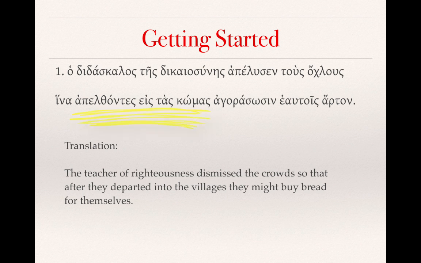We could move it to the beginning of the clause as it is here, or we could even move it to the end. And we could use the word when instead of after. So we could say the teacher of righteousness dismissed the crowds so that when they had departed into the villages, they might buy food for themselves, or something like that.